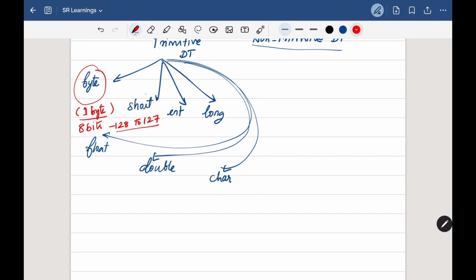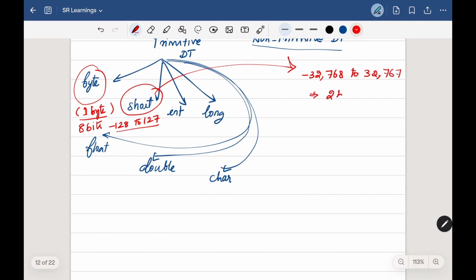Next comes the short. For the short, we can store numbers between negative 32,768 and 32,767, which means we have 2 bytes of size for this short data type. The next one we have here is the int data type.